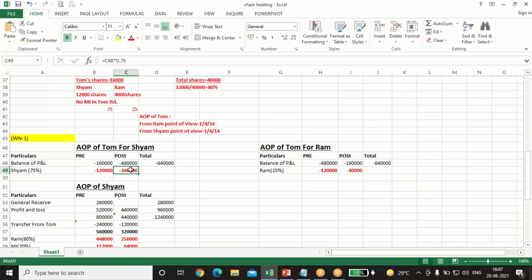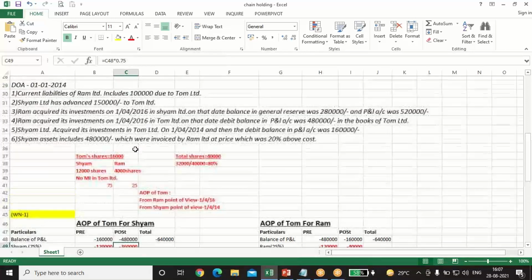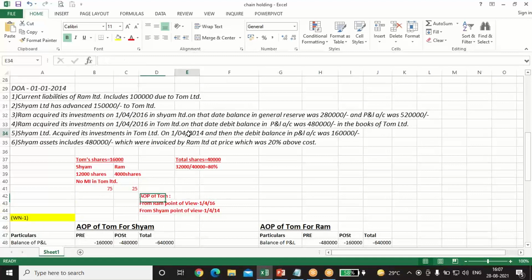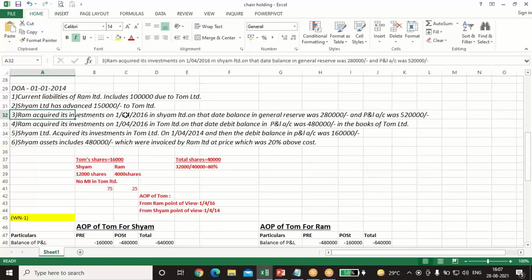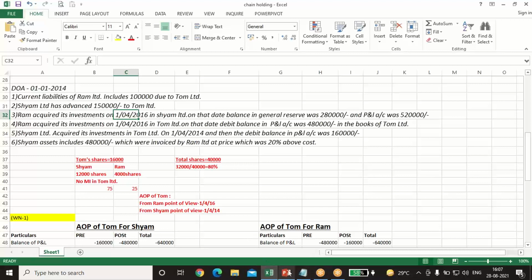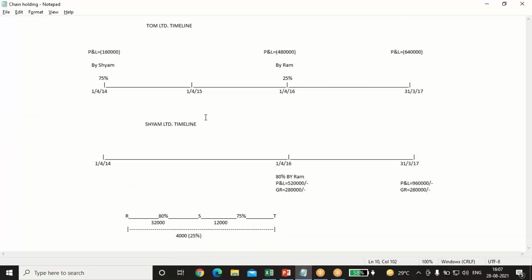Okay, this 3,60,000 is a 3 years profit. Because Sham has made the investment on 1st April 14, and Ram has made the investment in Sham on 1st April 16. So some belongs to the pre and some belongs to the post. You can understand by this timeline.